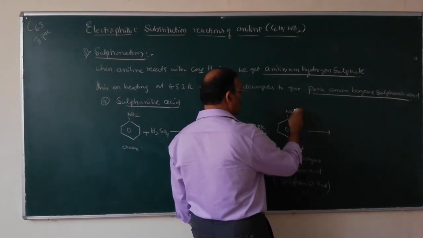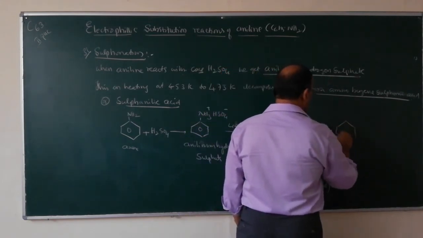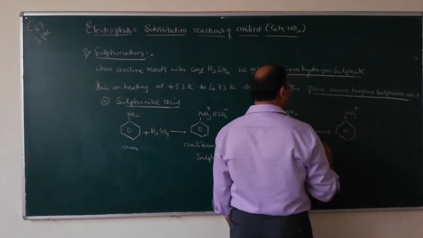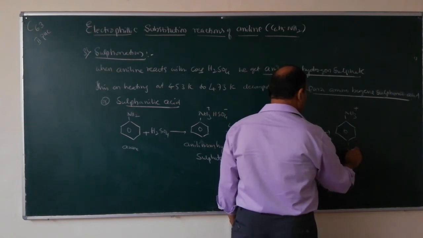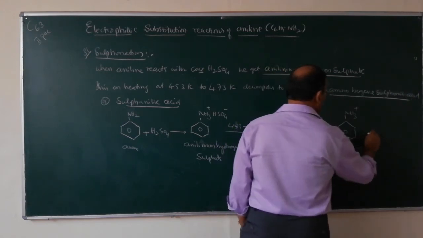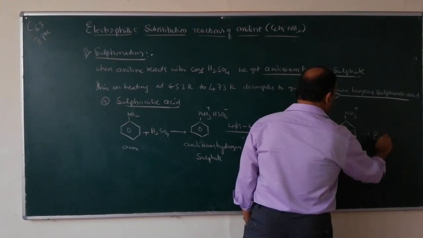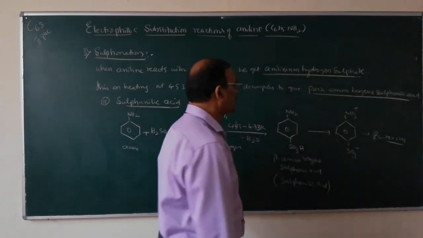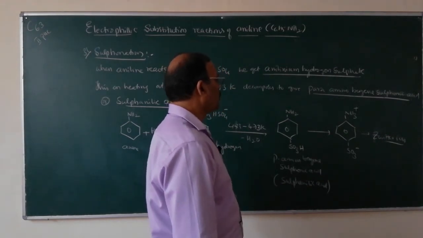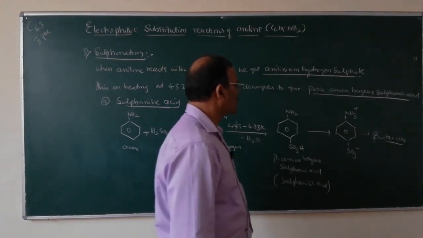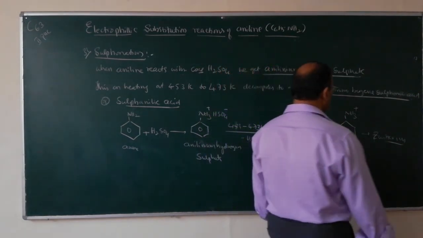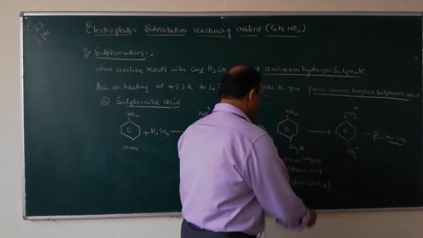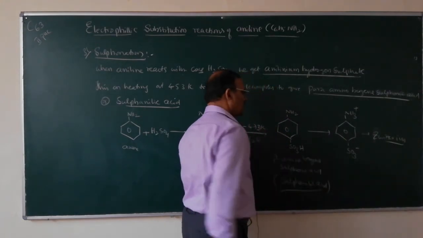So H plus goes to here. Sulfanilic acid exists in the form of zwitter ion, that is NH3 plus and SO3 minus. So what is a zwitter ion? If both positive and negative charges are present in a single molecule, it is called a zwitter ion. So this sulfanilic acid exists in the form of zwitter ions.